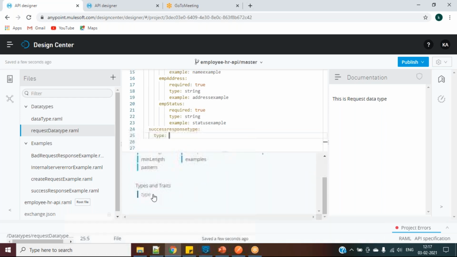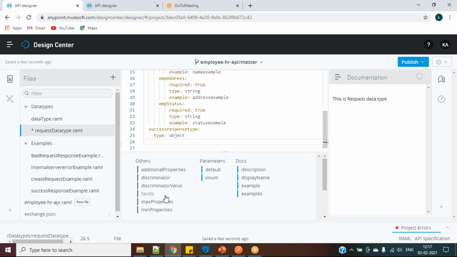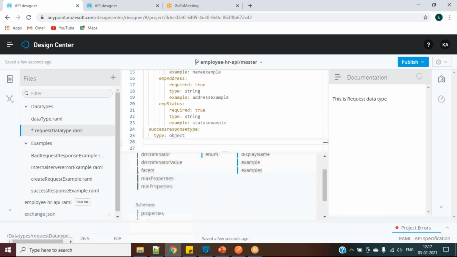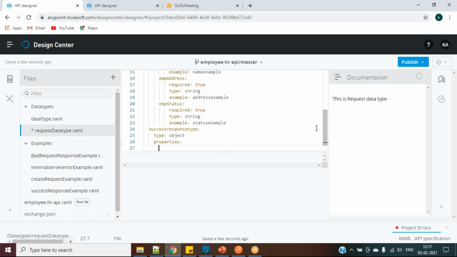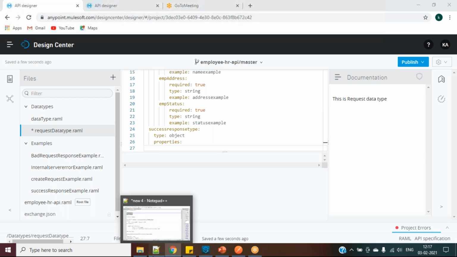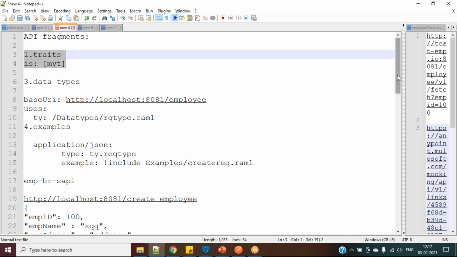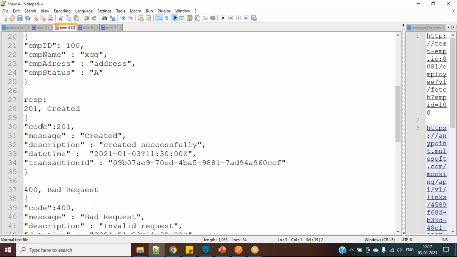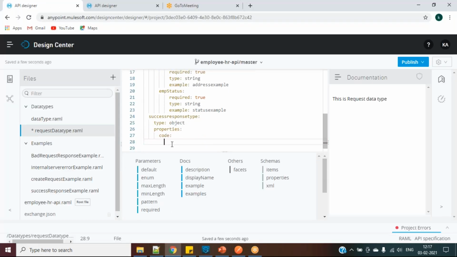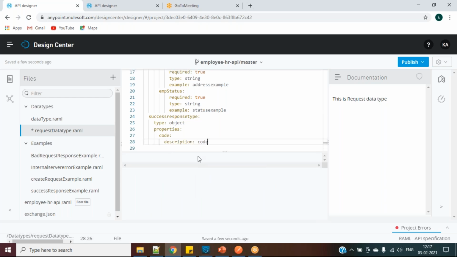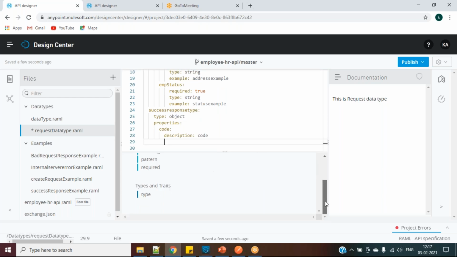Then after that we will give what is the subtype we are giving, prop or sub object, and here we will have properties, and in properties we will give step by step. Like here, suppose in response, what are we having? We are having response code, right? So I will say code, and I will just give description. This is code, and I will give type. This is string, right?